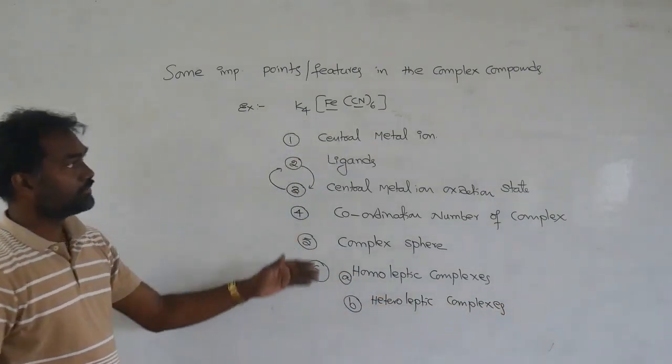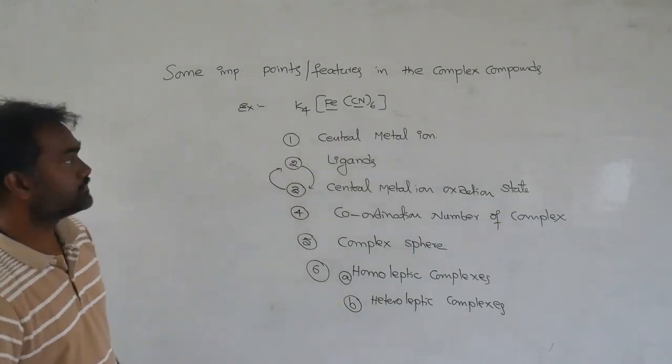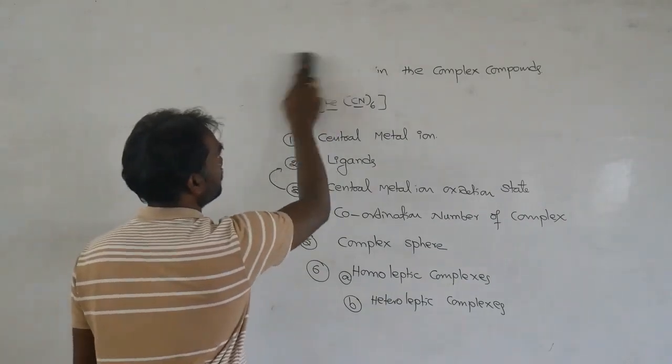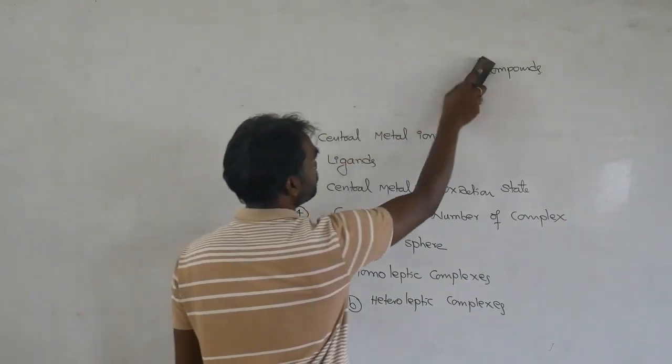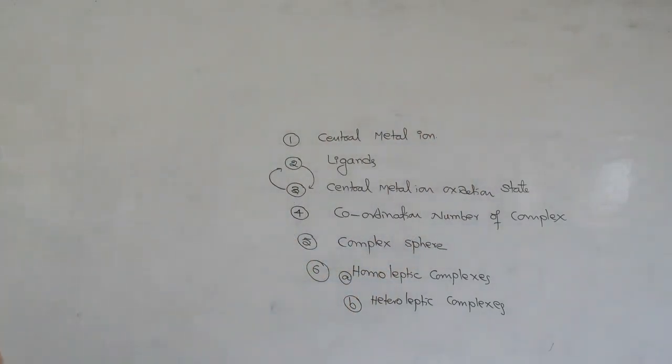Now, one by one we are going to discuss this. First, the central metal ion. First of all, these complexes are created by which elements? That is the D block elements. First one, central metal ion.